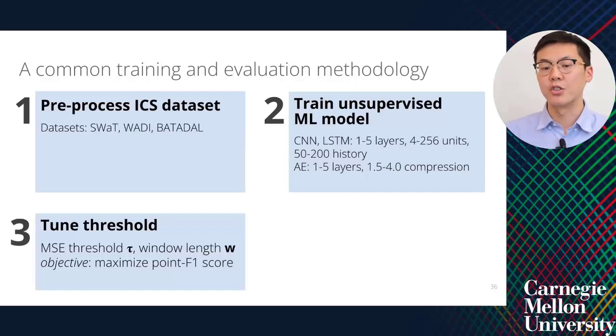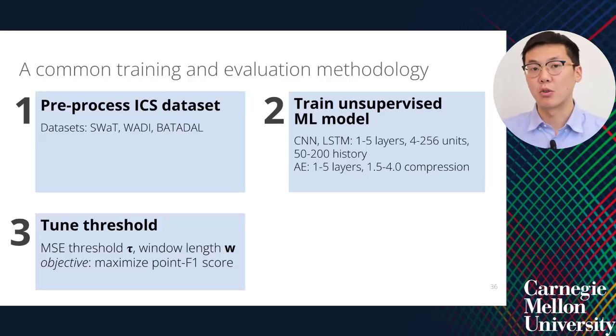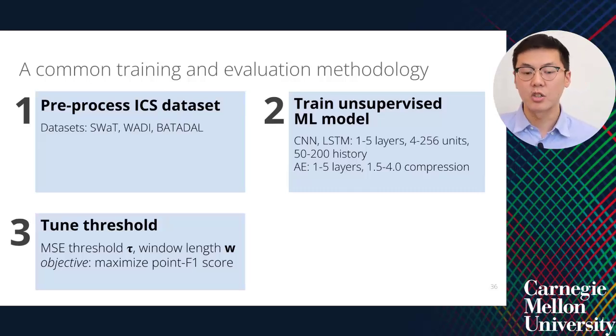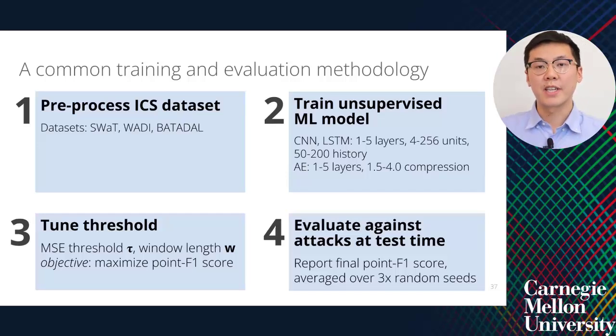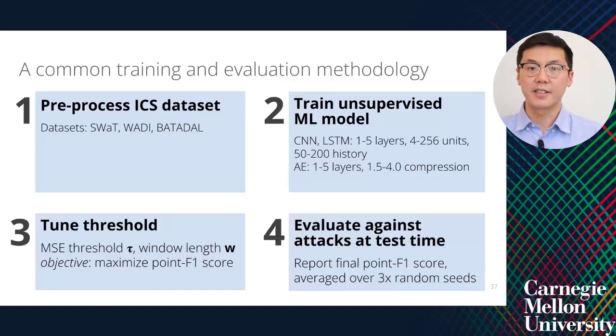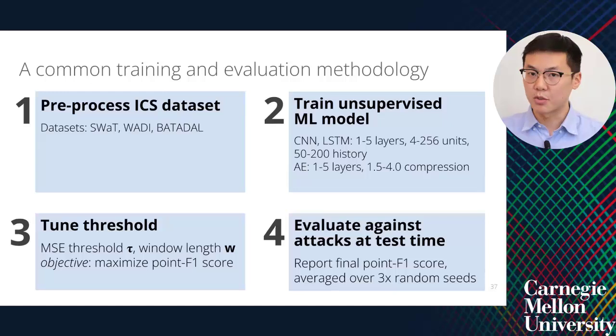When tuning our threshold, the objective here is to maximize the point F1 score. This is the commonly used approach in prior work, and later in the second half of our talk, we'll tell you why different approaches, such as maximizing for different metrics, is preferred. Last, we evaluate against attacks at test time. These attacks are provided with the datasets in public work, and we report the final point F1 score, similar to most of what prior work does, taking the average over 3 random seeds.